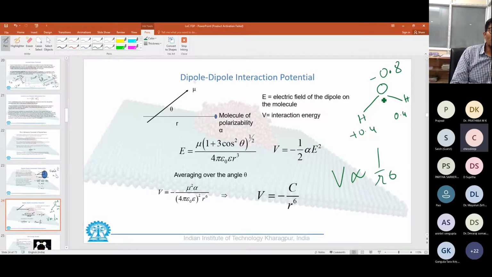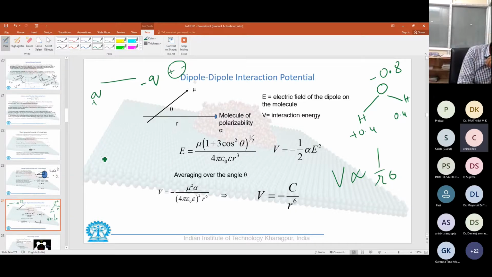There are situations where a dipole, say a plus q and minus q, may come across a non-polar molecule and tend to shift the electronic cloud in a particular direction, inducing a dipole. That is called a permanent dipole induced dipole interaction.